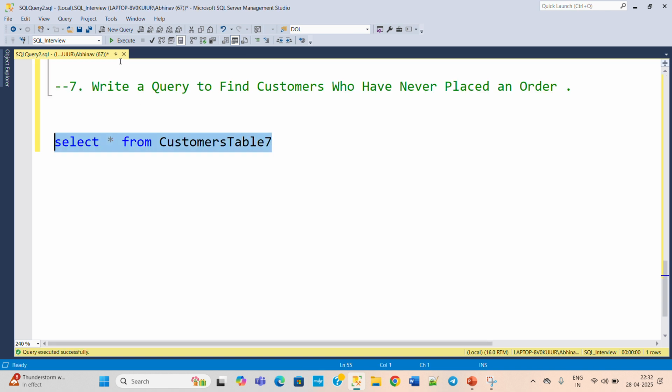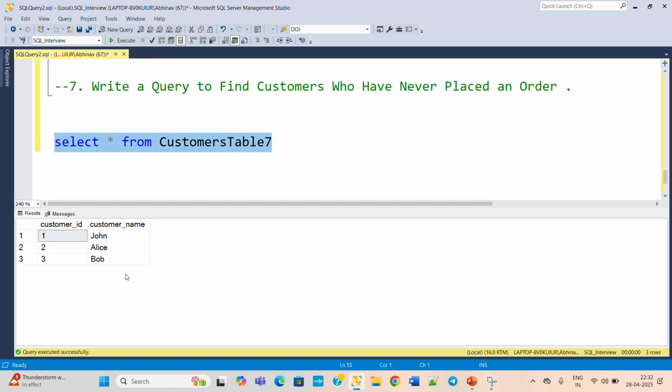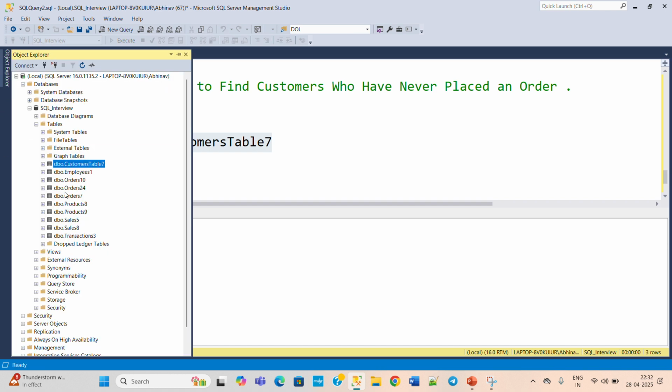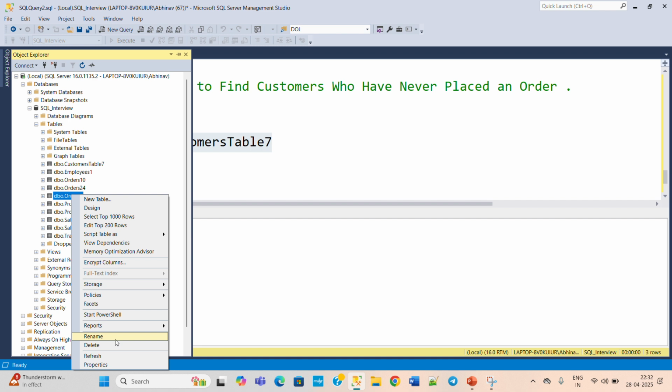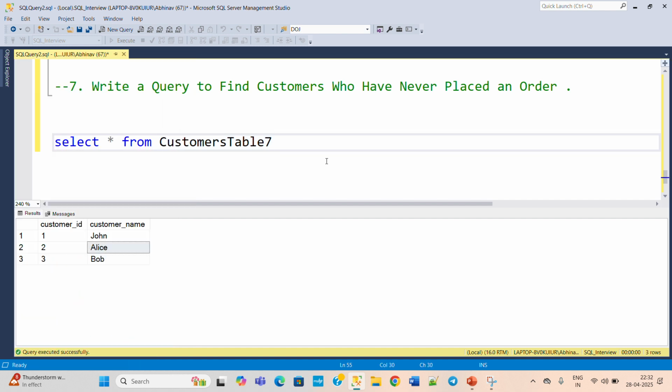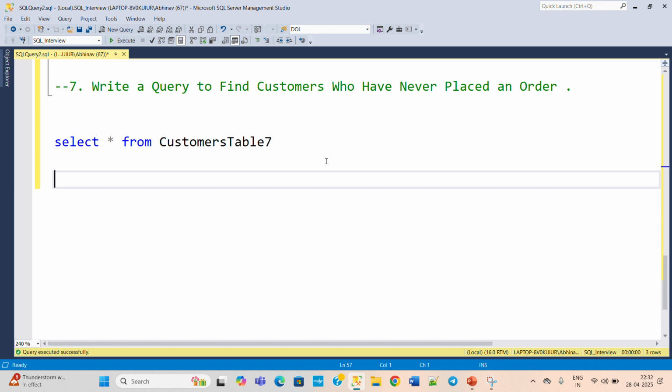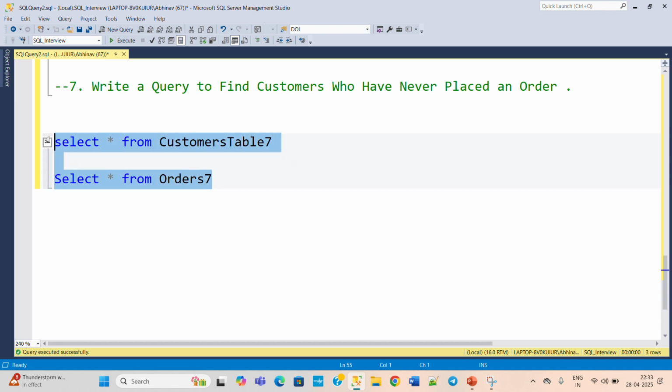Oh sorry, execute this. So here you can see we have the customer ID and customer name, and then we have the orders table. So order 7. So copy this and then execute this order table once. So select star from this order table. Execute both of them at once.